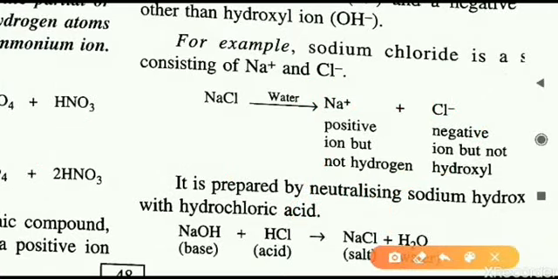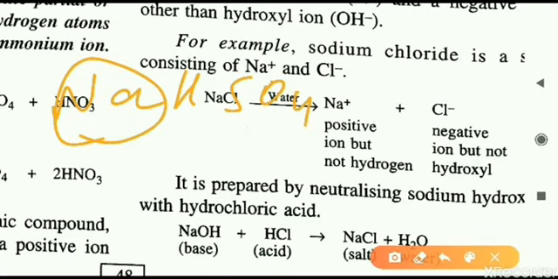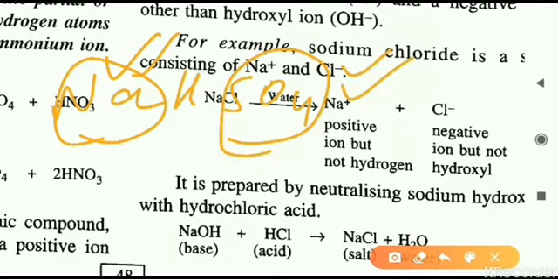Now remember the condition: at least one cation should be there other than H+. NaHSO4 has one cation other than H+, that is sodium, Na+. Similarly for the negative radical, the condition is that at least one should be there other than OH-. OH- is not there, but there is one other than OH-. So both conditions are fulfilled: one cation other than H+ and one anion other than OH-. That is why we can say NaHSO4 is a salt.